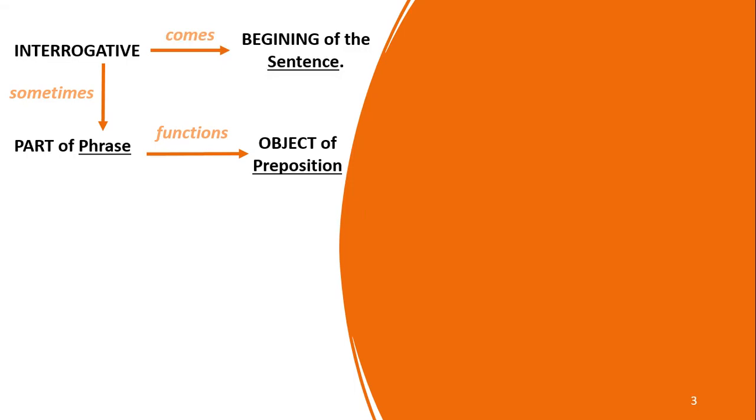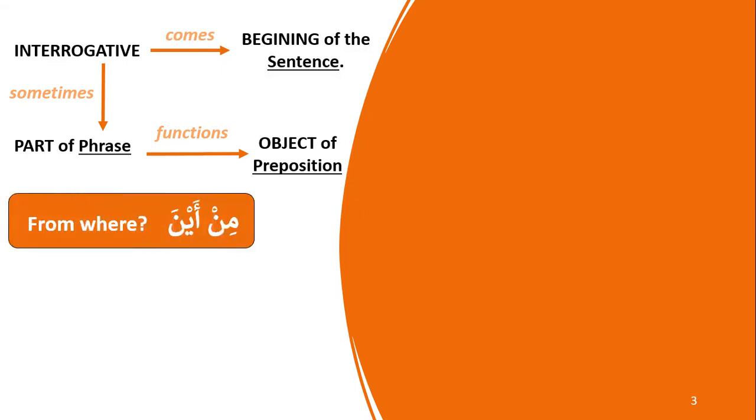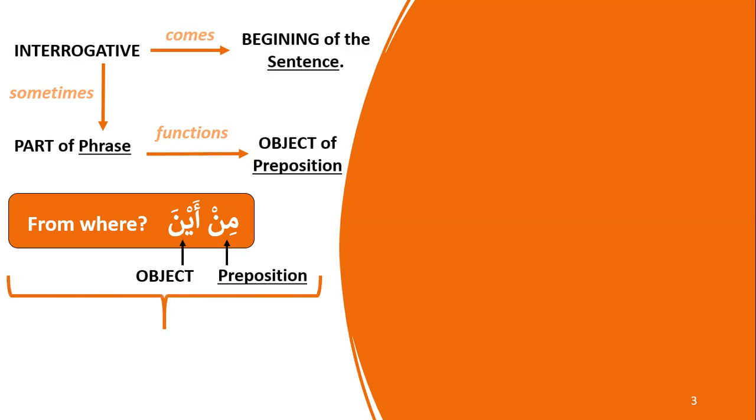Just like if you have jar majroor, jar is your harf jar and majroor is the object of that harf jar. Now, over here, if you see min aina, the literal translation is from where. So this is your preposition and this is the object of this preposition. Min, harf jar, is your preposition, and aina is majroor, which is the object.